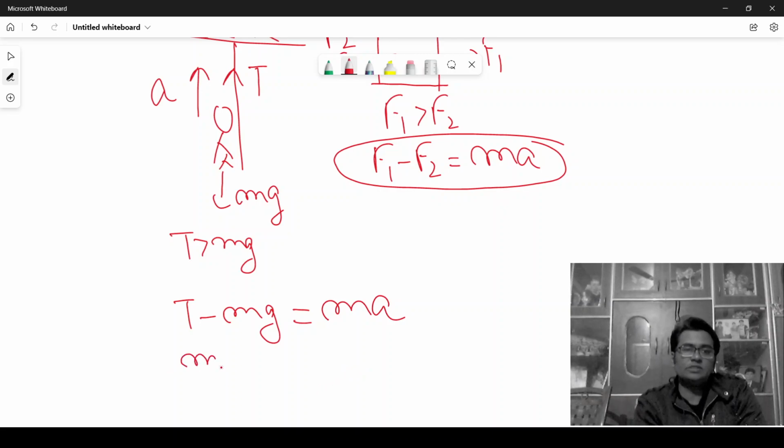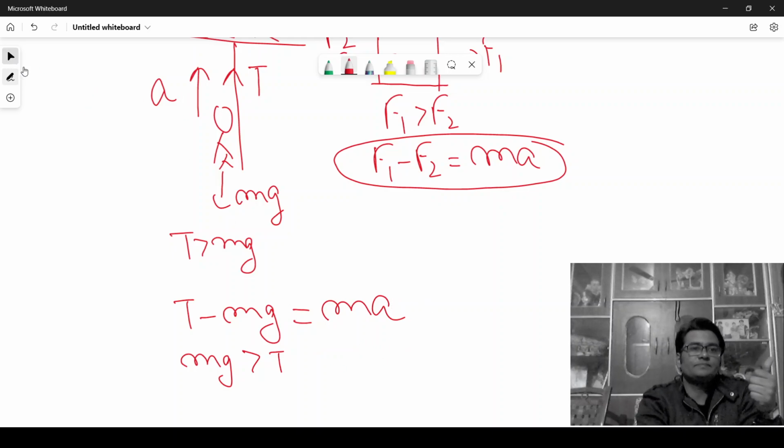Suppose mg is more than T. Then if I am just hanging with the rope, it will break. If my weight is more than the sustainable tension of the rope, then it will break if I am just hanging with the rope itself. But suppose I am moving with some larger acceleration. In that case,